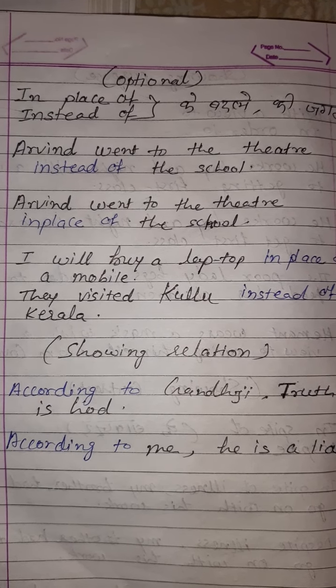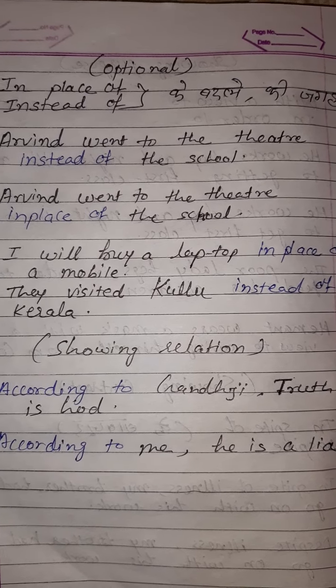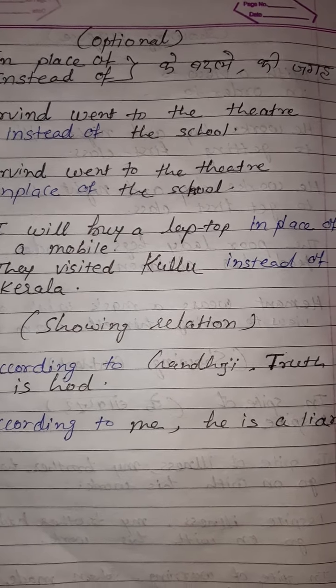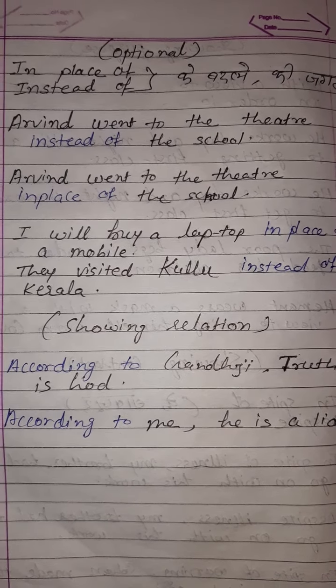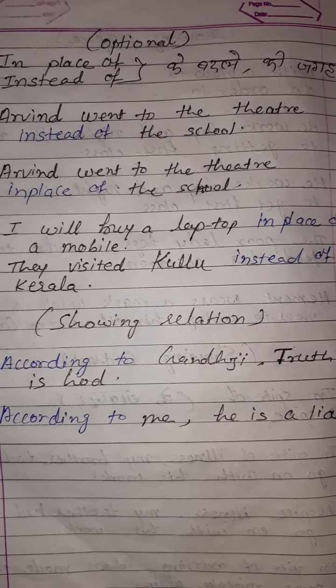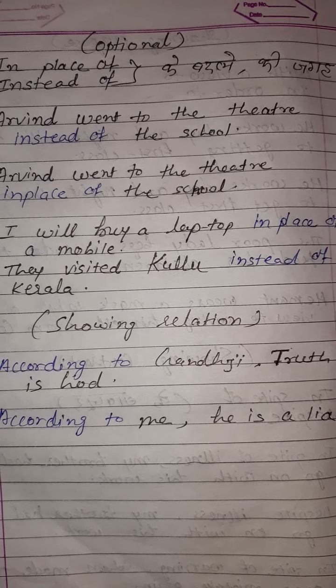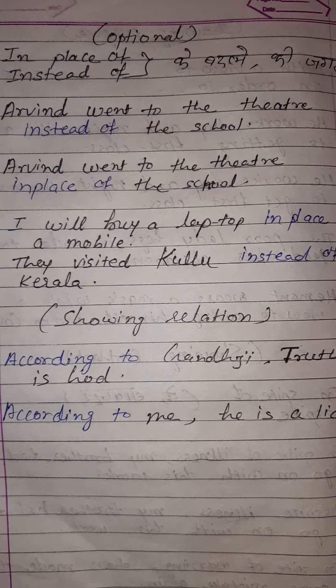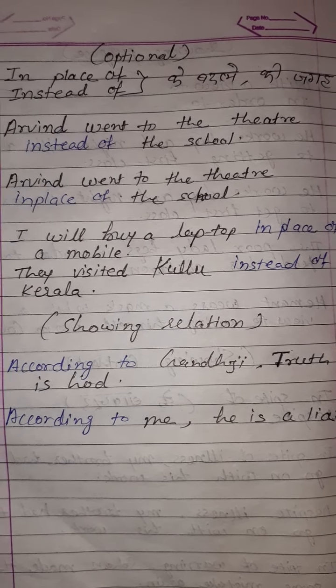Okay. Now showing relation. Now here is the preposition which shows the relation with some person, some place or thing. Like according to Gandhiji. So here the meaning of according to के मत अनुसार. Okay. According to Gandhiji, truth is God.